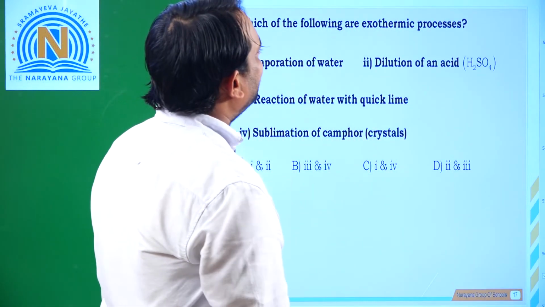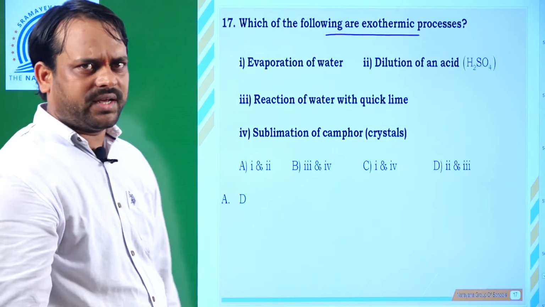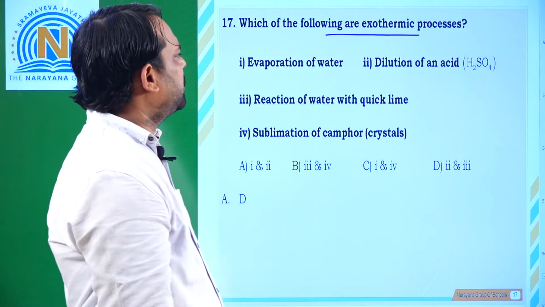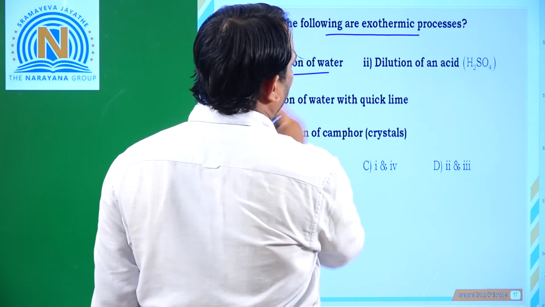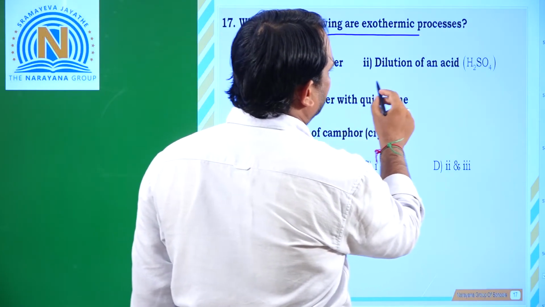And next, which of the following are exothermic processes? First of all, what is an exothermic process? In the chemical reaction, heat is evolved. So in this, which one is correct? Evaporation of water. So we are supplying the heat. So this is not correct.